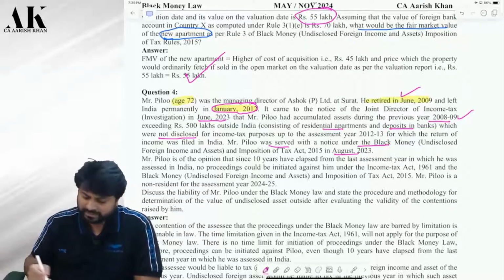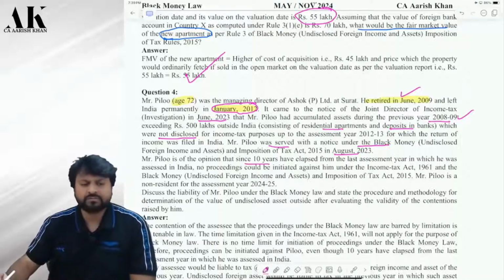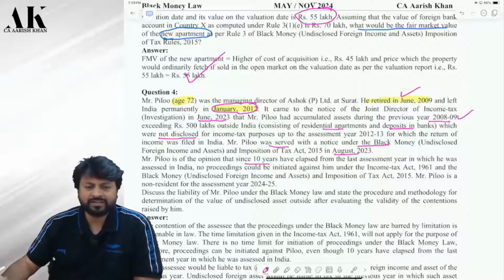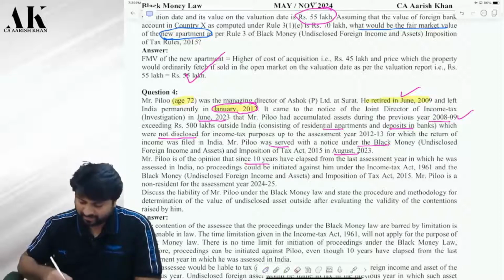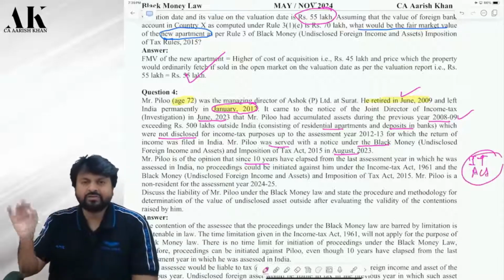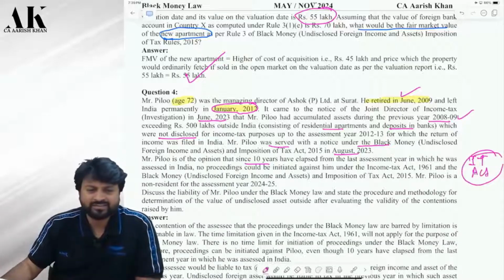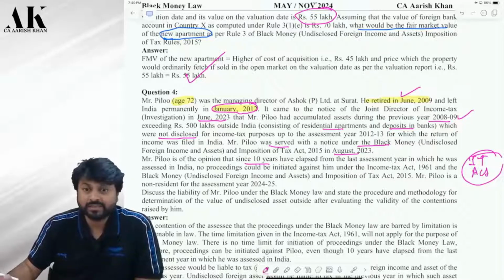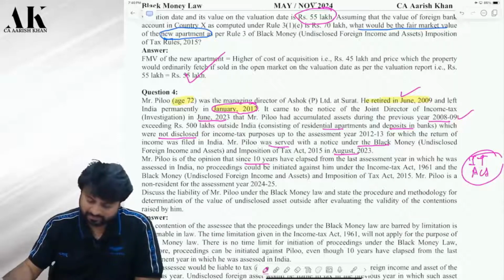Second argument which he is making, that he is saying that 10 years have elapsed. Now the concept of 10 years have elapsed is applicable under the income tax law. Yes or no? In income tax, you cannot issue notice beyond 10 years, right? But in black money law, is there any time limit? Have you seen any time limit that you cannot say notice after 10 years, 15 years, 20 years? There is no time limit. Therefore, his argument is of no use. Tell him to pay tax.